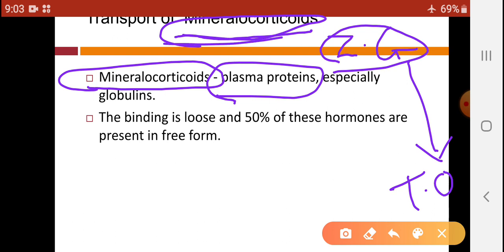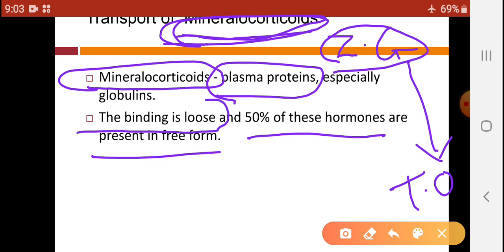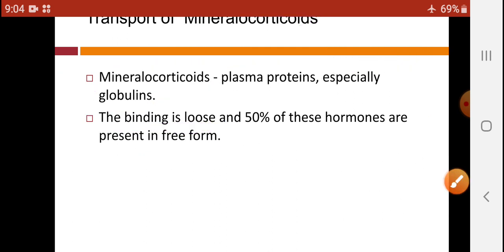But only 50% of these mineralocorticoids are transported with the help of plasma proteins, and this binding is very loose, while the remaining 50% are present in the free form in the blood. So these mineralocorticoids are transported towards the target organs from zona glomerulosa with the help of globulins, but only 50% of the hormone is transported with these globulins, while 50% is transported in the free form.